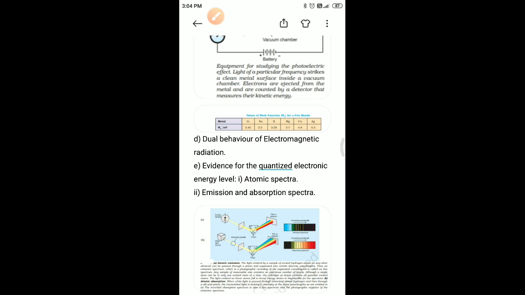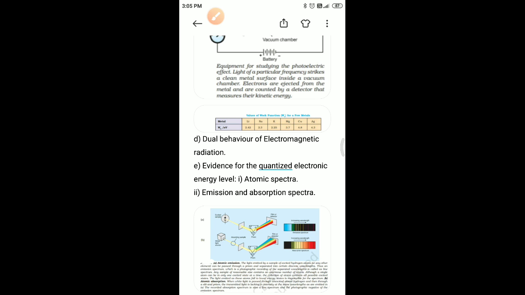Here we can use the formula E = hν. h is Planck's constant, which we know is 6.626 × 10^-34 joule second. The frequency ν is given in the problem itself, 5 × 10^14 hertz. Substituting both values, E = 6.626 × 10^-34 joule second × 5 × 10^14 per second, so you'll get 3.310 × 10^-19 joule.